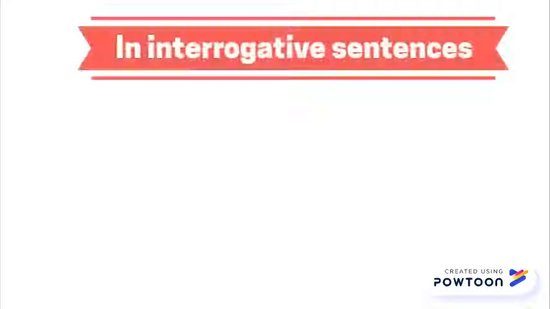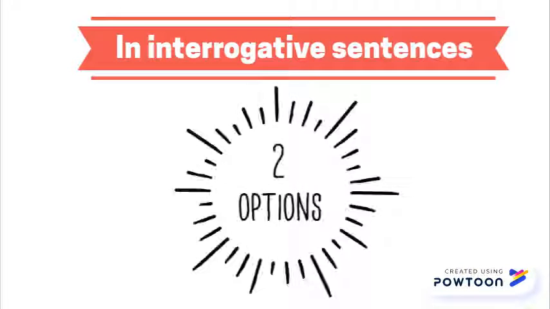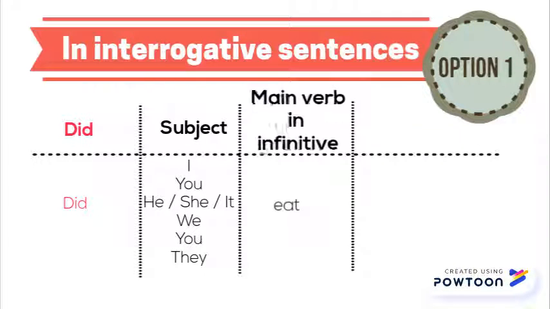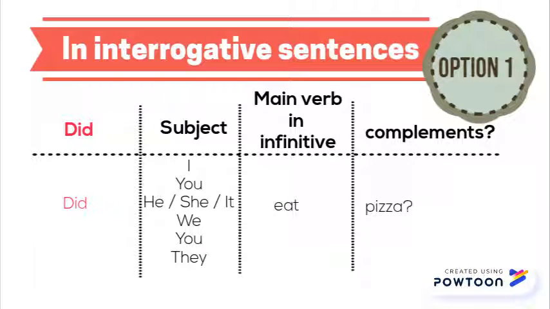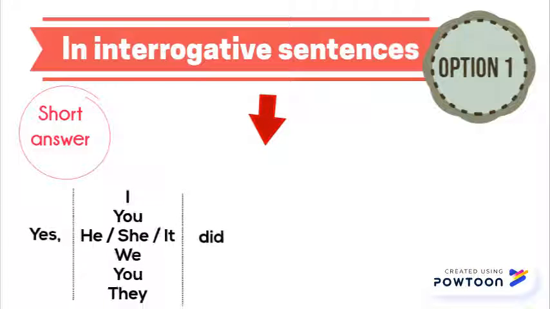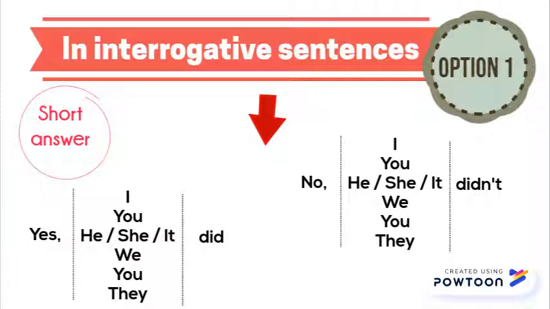In interrogative sentences, we have two options which are the same for regular and irregular verbs. Option number 1. We first write the auxiliary verb did, then the subject, followed by the main verb in infinitive, and finally the complement. For example, did you eat pizza? This option is followed by a short answer. For example, yes, I did, or no, I didn't.